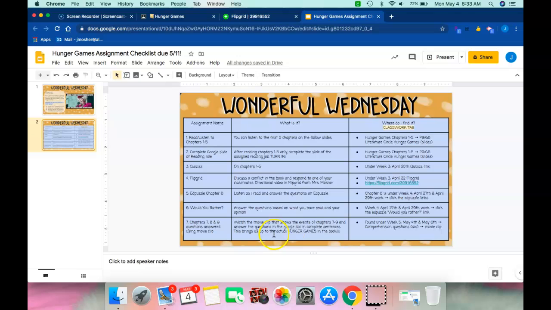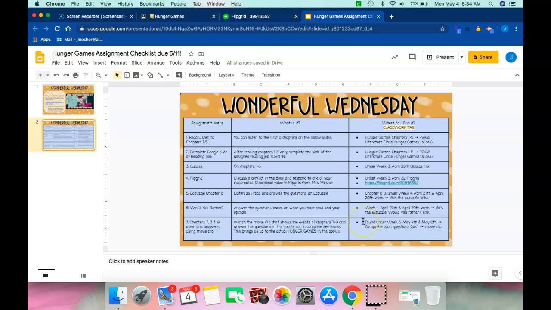This brings us up to the actual Hunger Games in the book. So we've read at this point, once you finish this, or watched all of the assignments up until when Katniss and Peeta entered the Hunger Games, which we will begin next week. It's really, really exciting. But it's really important that we get up until chapter 9 by watching this video link to really understand what's going on in the arena.